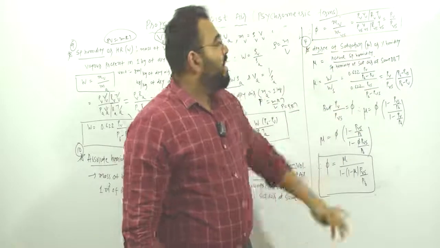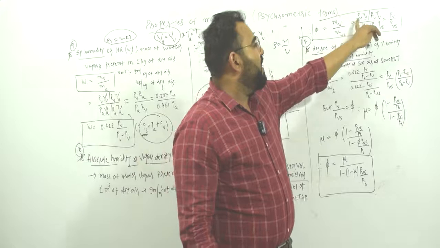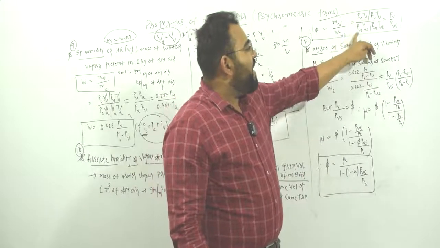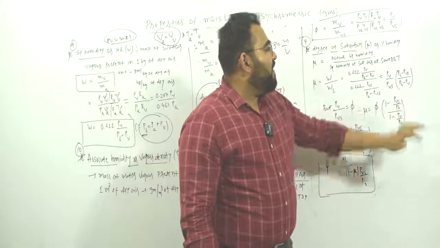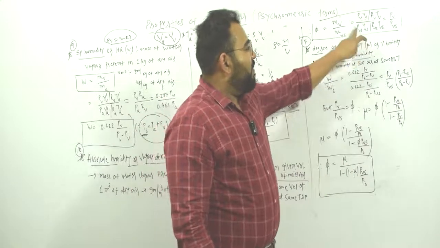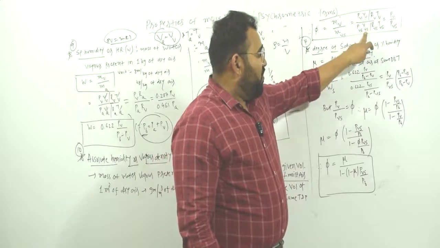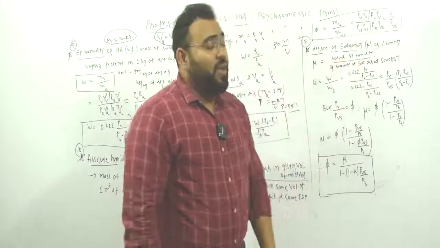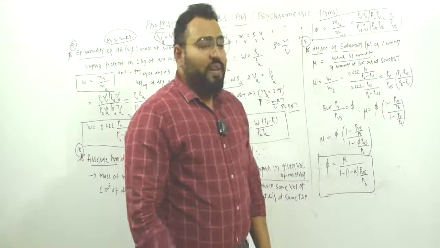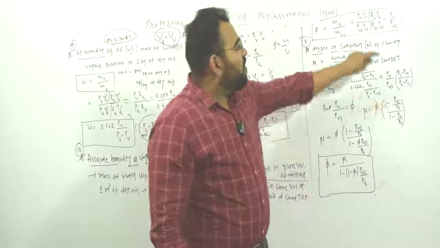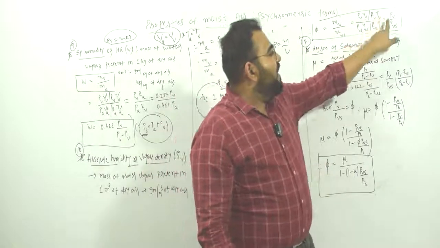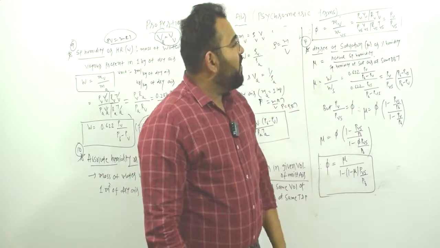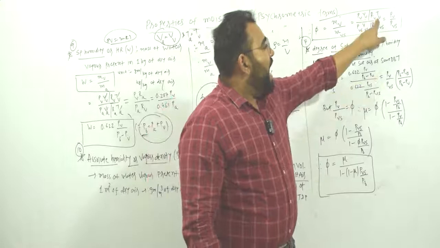You know that PV equal to mRT. So in place of mv, we can write Pv Vv upon Rv Tv, and in place of mvs we can write Pvs Vvs upon Rvs Tvs. Pvs means pressure of saturated vapor, Vvs means volume of saturated water vapor, Rvs means gas constant of saturated water vapor, Tvs means temperature of saturated water vapor. Now you know that volume will be the same, so Vv equal to Vvs and Tv equal to Tvs. So volume and temperature are going to cancel. And also here Rv equal to Rvs.